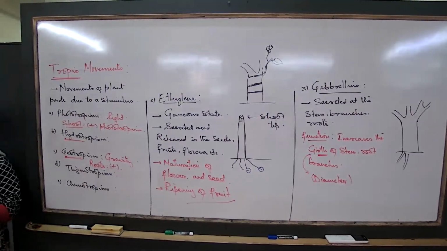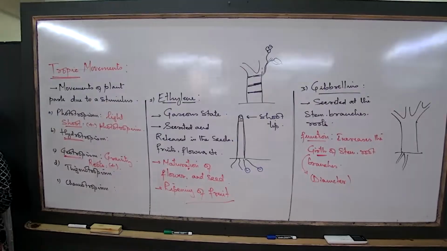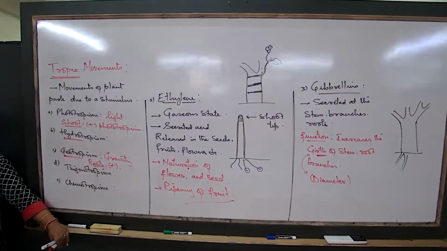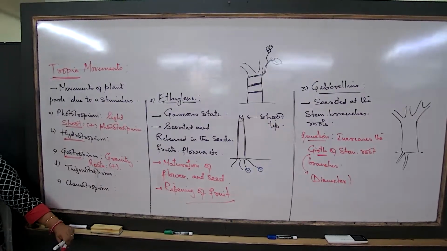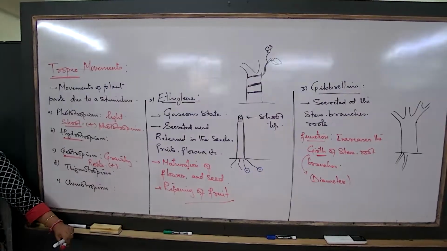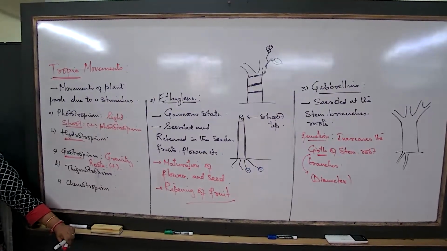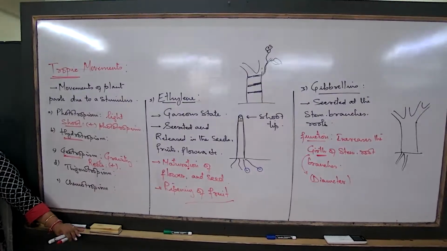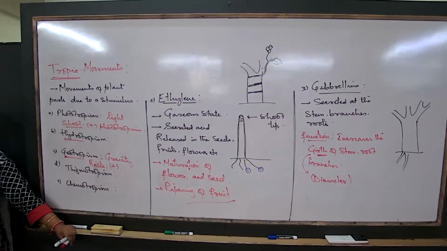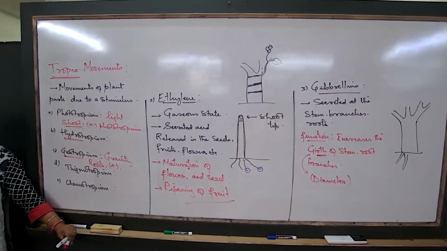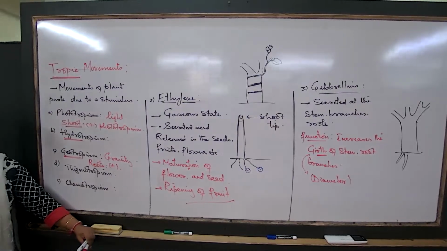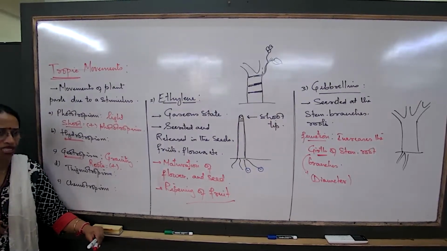Hydrotropism. Now again when we talk about a potted plant or the soil, we put the water in the soil, we put the water in the pot. Is the shoot directly growing towards the source of the water? The shoot is never growing towards the source of the water. Is the root growing towards the source of the water? Yes, the root is growing towards the water. No?